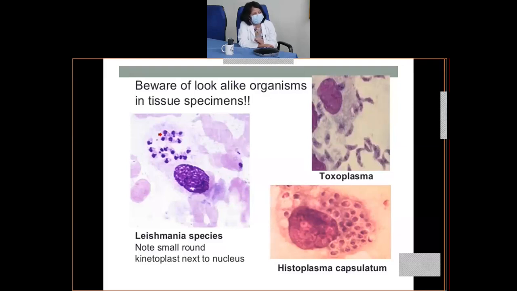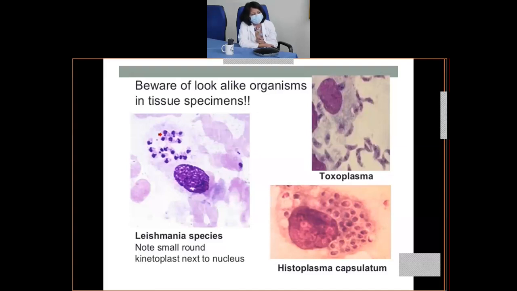But you can see that there's a projection. Look at the red arrow on the left hand side picture. There's a projection, which is known as a kinetoplast. So we try to look for the kinetoplast in that case, because these organisms infect the same types of cells as histoplasmosis. There's another infection, toxoplasma. However, the tachyzoite form is sickle shaped and present in the cells, so it is not very similar to histoplasma.